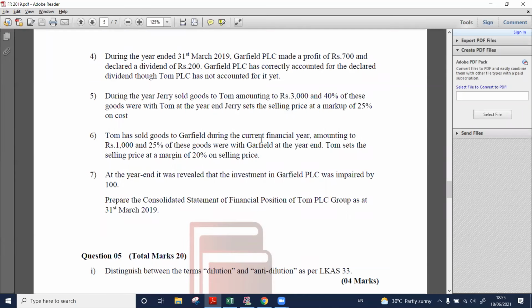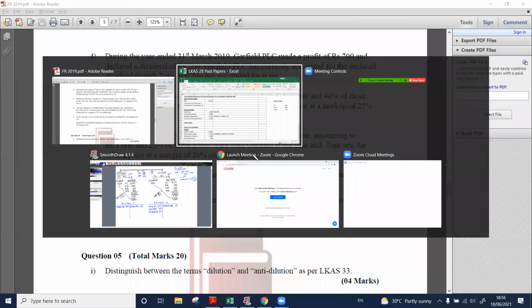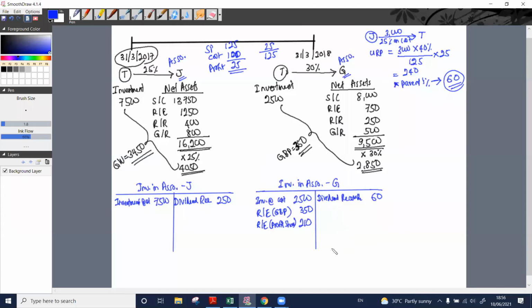That one we need to find and eliminate. Tom sets the selling price at a margin of 20% on selling price. Right. Tom has sold to Garfield.